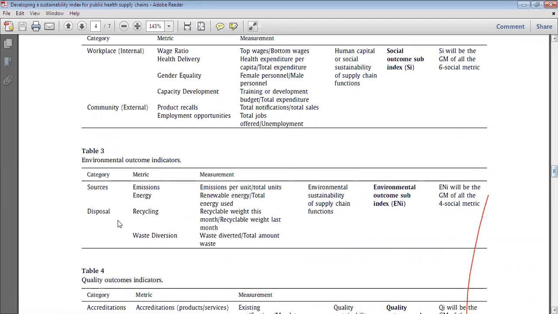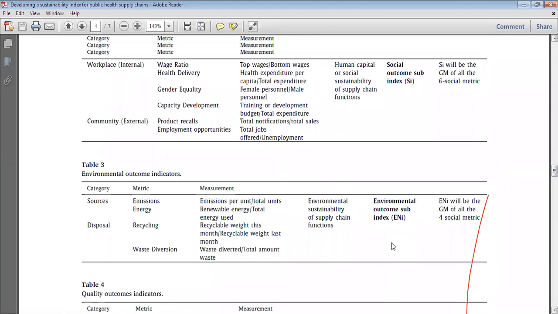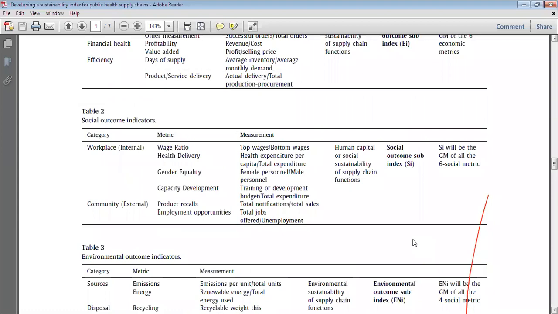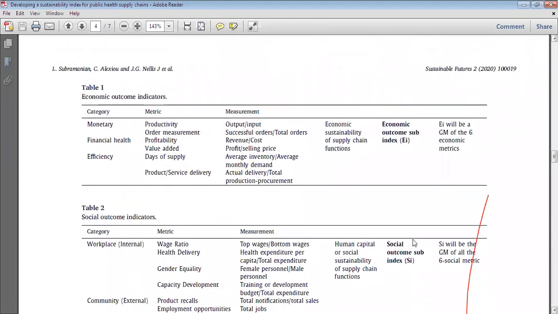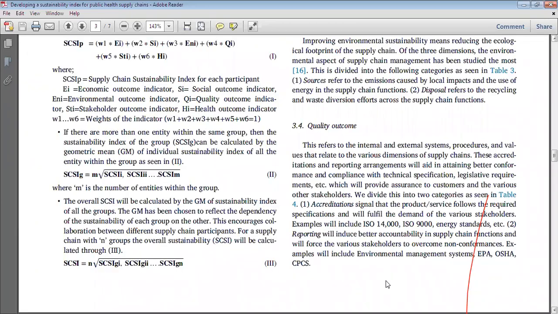No vertical line should be there, and horizontal lines will be there only at the beginning of the table and at the end. Usually the ones in between are not mentioned.